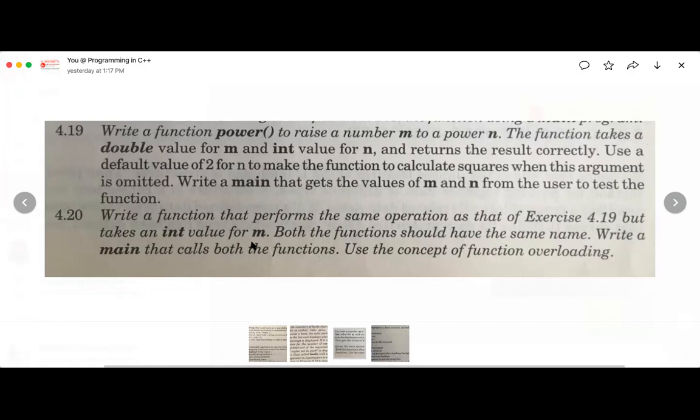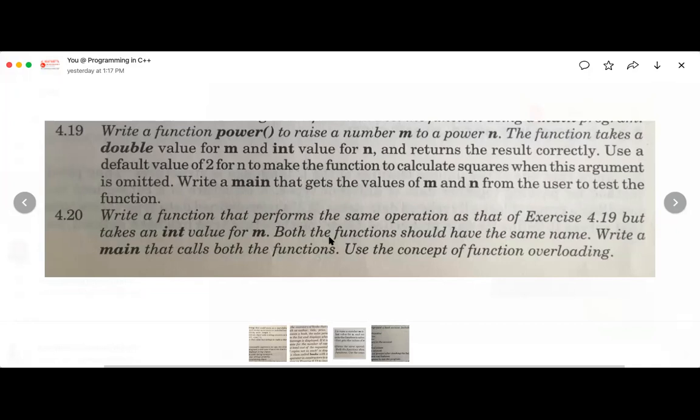The first power function is from 4.19, taking a first argument that is double and a second that is int. The second power function has the same name power but takes 2 integer arguments. That is known as function overloading. Write a main that calls both functions, using the concept of function overloading.